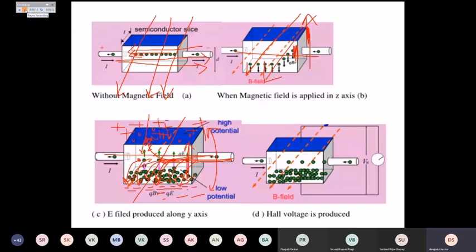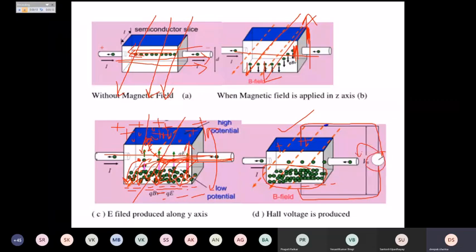So finally, coming to this figure, maximum electrons are placed at the bottom side, developing a negative charge, and we have a positive charge at the upper side. If we measure the voltage by connecting a voltmeter across the upper surface and lower surface, we can feel some voltage there, and that voltage itself is called the Hall voltage.